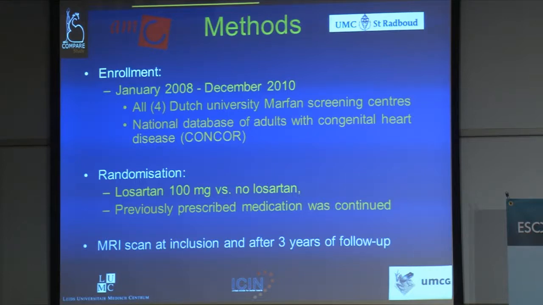So in 3-year times, patients were enrolled from all Dutch Marfan screening centers, and we randomized them, putting them on Losartan versus no Losartan, and previously prescribed medication was continued. This was mainly beta-blocking agents. So we assessed aortic diameters with magnetic resonance imaging at inclusion, and after 3 years of follow-up.